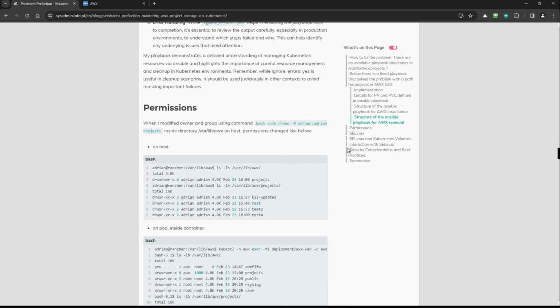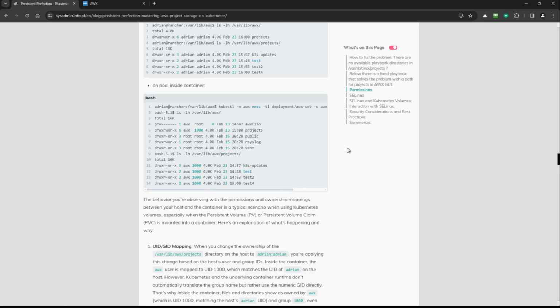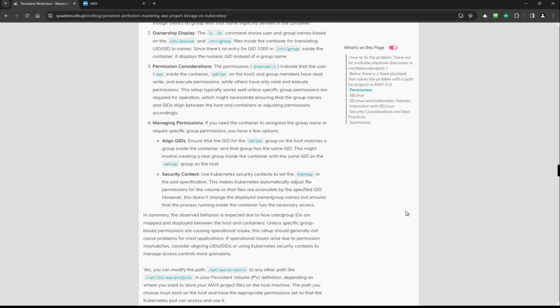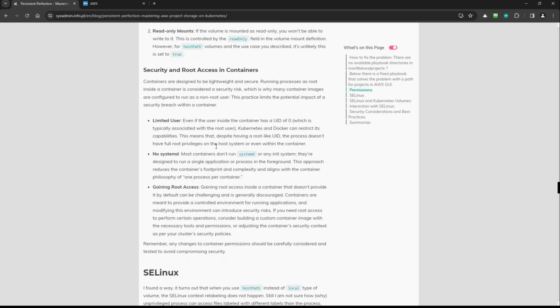And then there is a section about permissions and what you need to figure out, what kind of permissions should be set and how it is behaving. I don't have time to go through this, and I would like to make the tutorial really short. So you can read about UID and GID mapping, ownership display, permission considerations, managing permissions, and how a hostPath volume works. You can also read about permission denied inside a pod, security and root access in containers, if you want to.